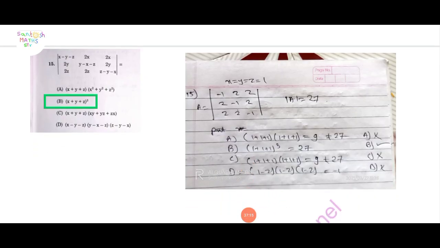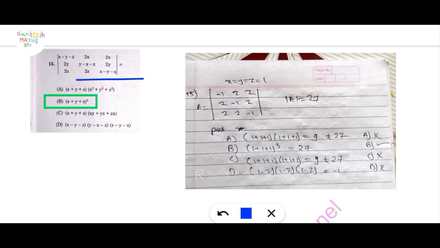Here a matrix is given; find its determinant. The matrix is x minus y minus z, 2x, 2x; 2y, y minus x minus z, 2y; 2z, 2z, z minus y minus x.